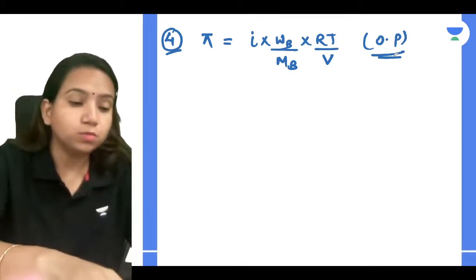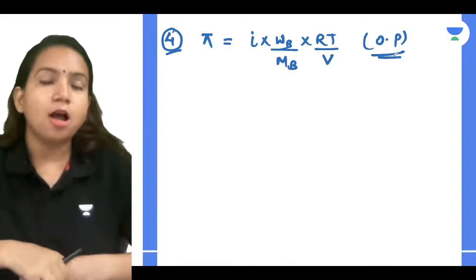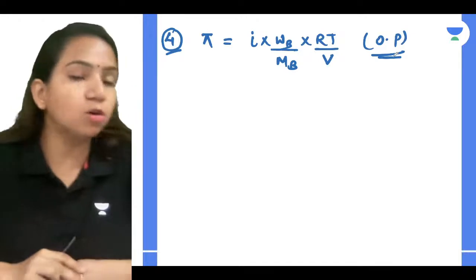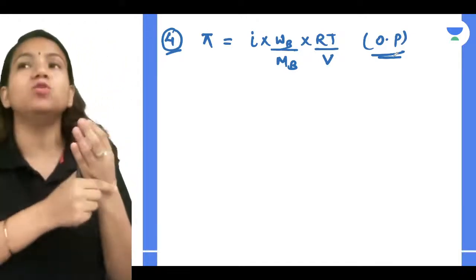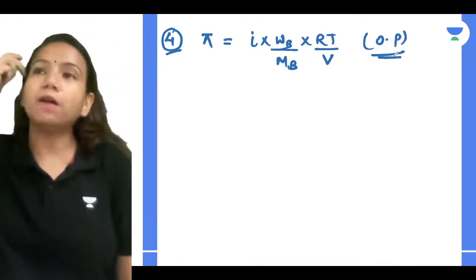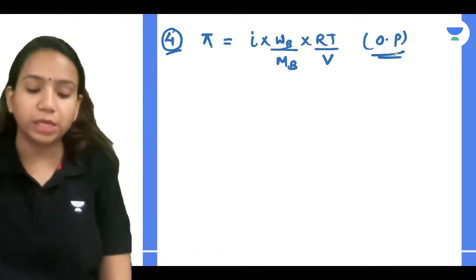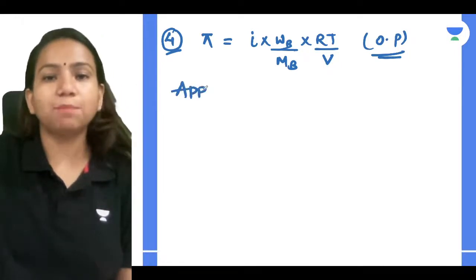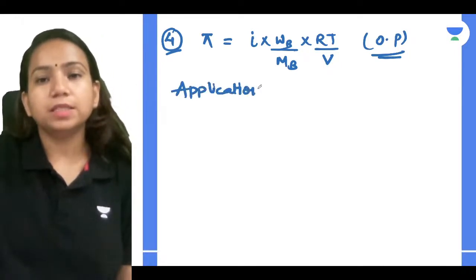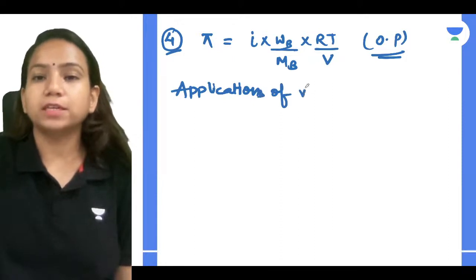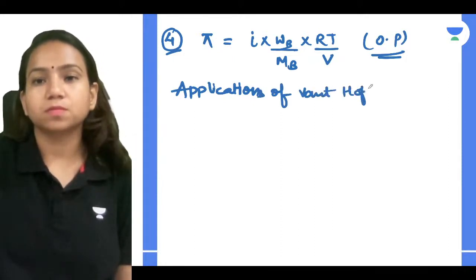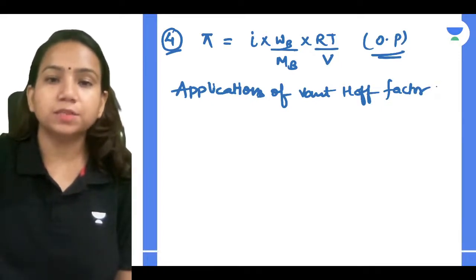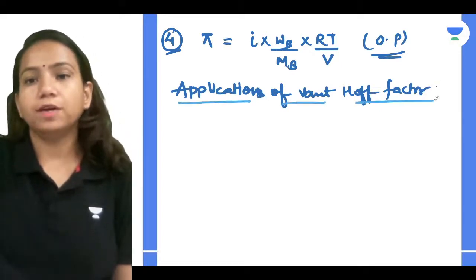Now once we got to know this, we can introduce that in the colligative properties, and then we can get the exact molar masses, which we were not getting before. So we have introduced a correction factor, and that's what we can know. Now what are the applications of this? Applications of van't Hoff factor are many. What are all the applications, guys? Applications of van't Hoff factor are many.